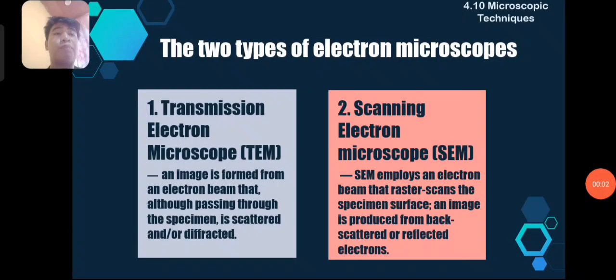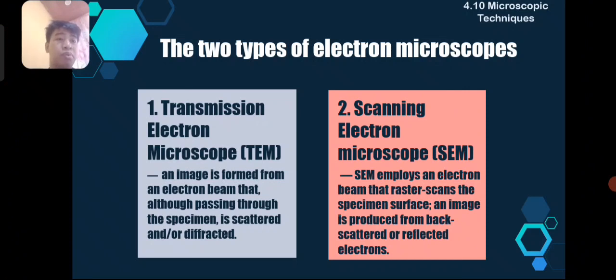The two types of electron microscopes. First is the transmission electron microscope or TEM. An image is formed from an electron beam that, although passing through a specimen, is scattered and or diffracted. Second is the scanning electron microscope or SEM. SEM employs an electron beam that raster scans the specimen surface.